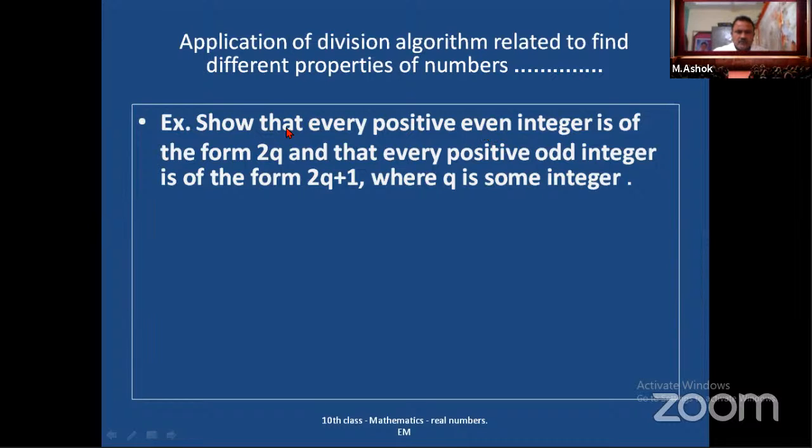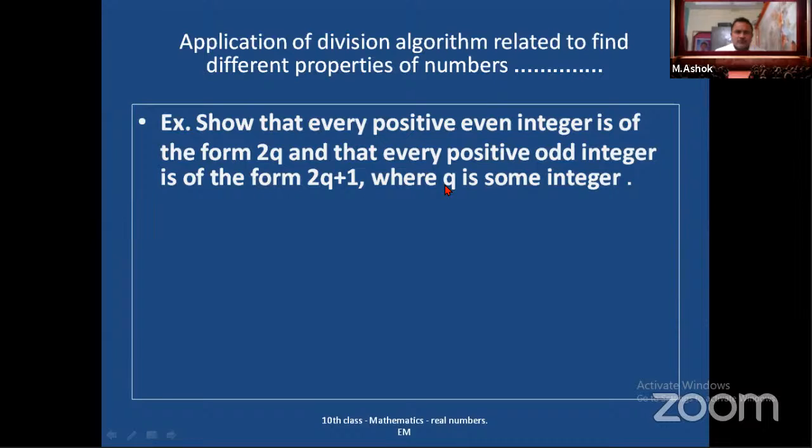So show that every positive even integer is of the form 2q and that every positive odd integer is of the form 2q plus 1, where q is some integer.